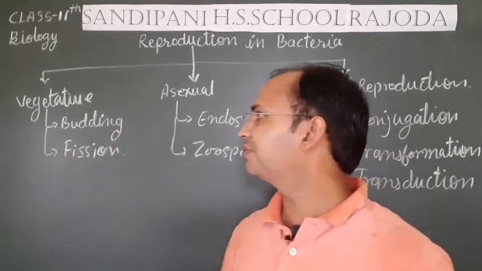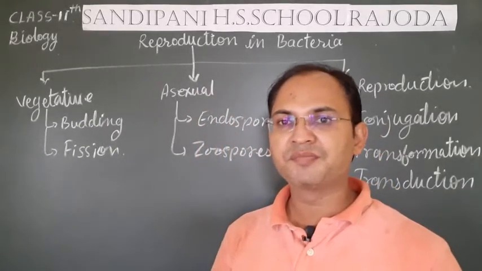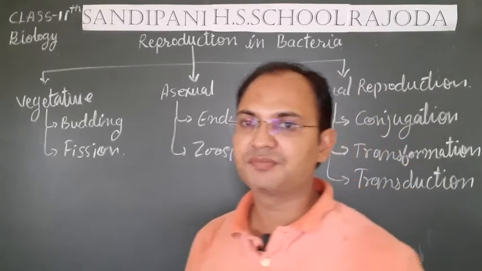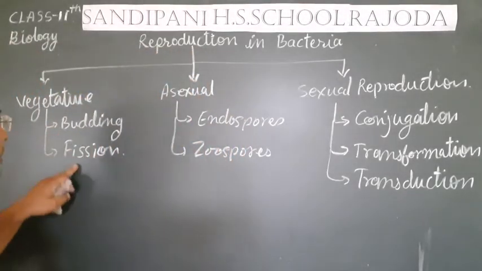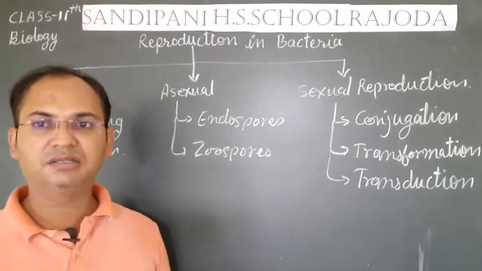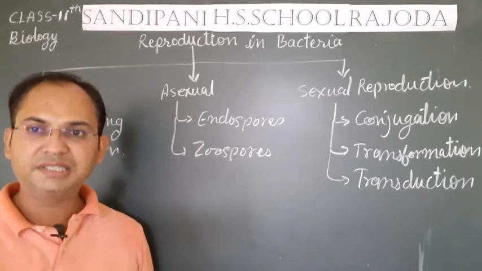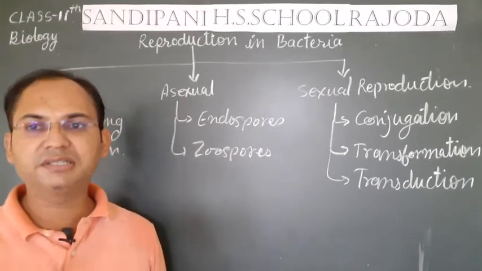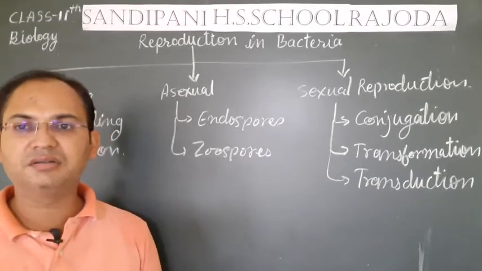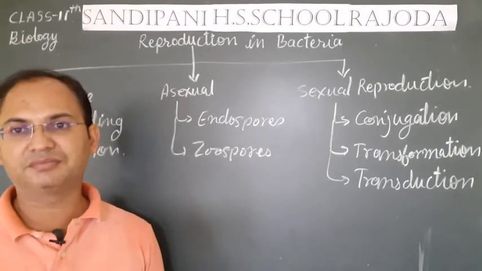In budding type of the reproduction, it is purely vegetative reproduction in which only one parent is required and any part of the bacteria can be generated into new bacteria. There is a little change in budding and fission. In budding, an outgrowth develops from the surface of the bacterial cell. Then genetic chromatin material gets transferred into that bud, and then the bud gets detached from the main cell. We call it the bacterial mother cell, and then it develops into new bacteria.